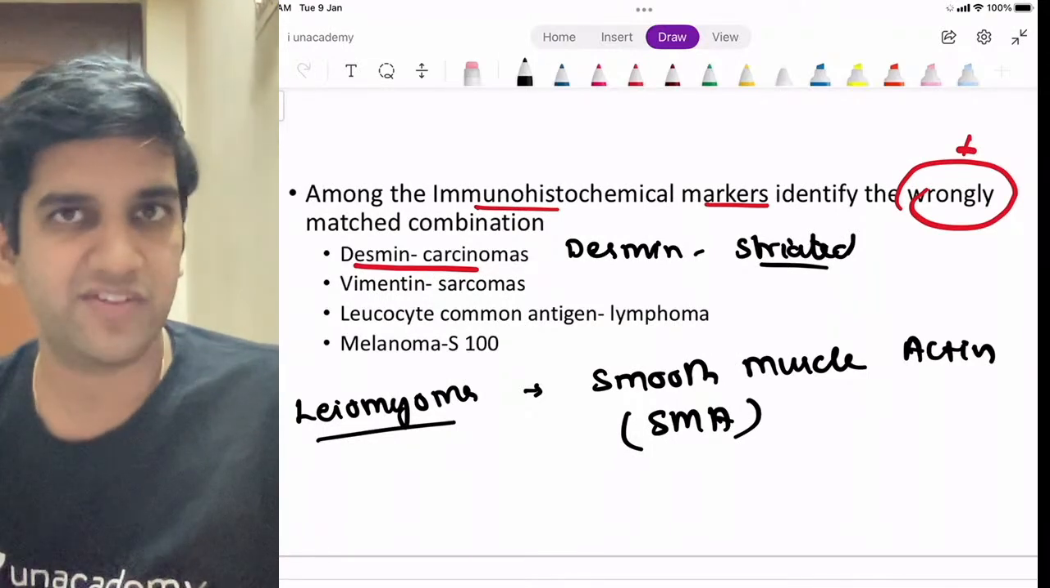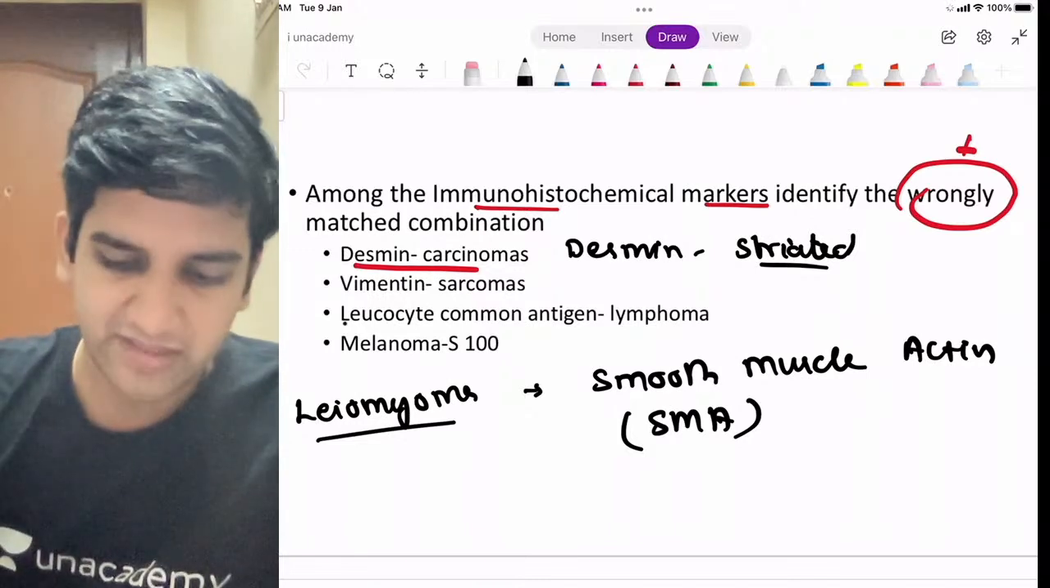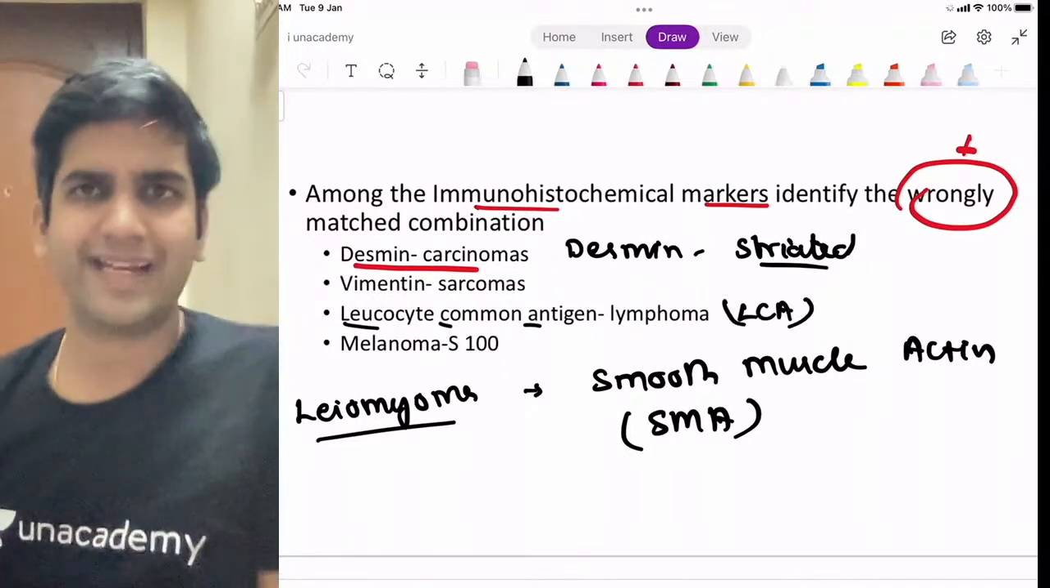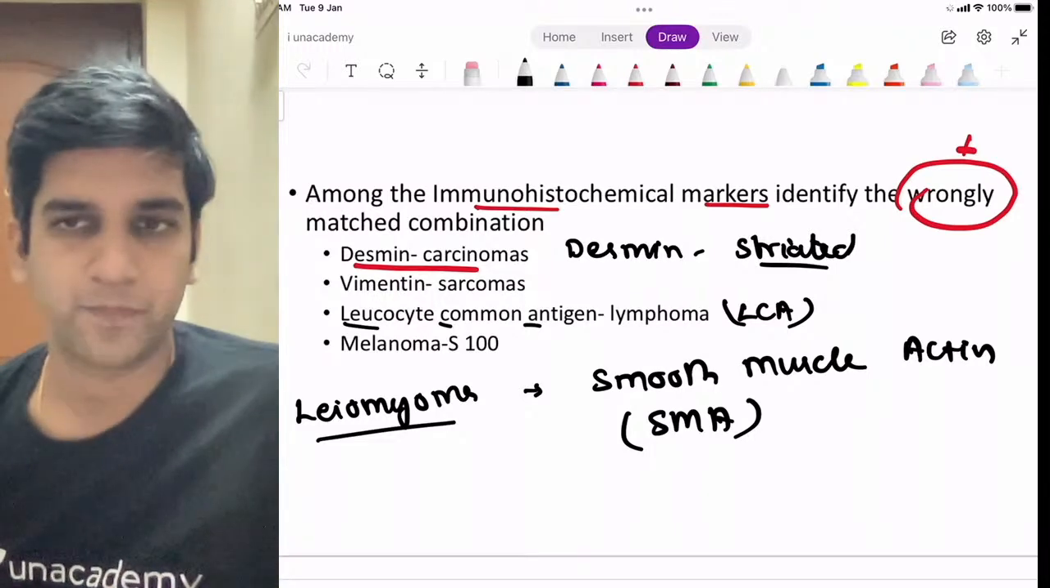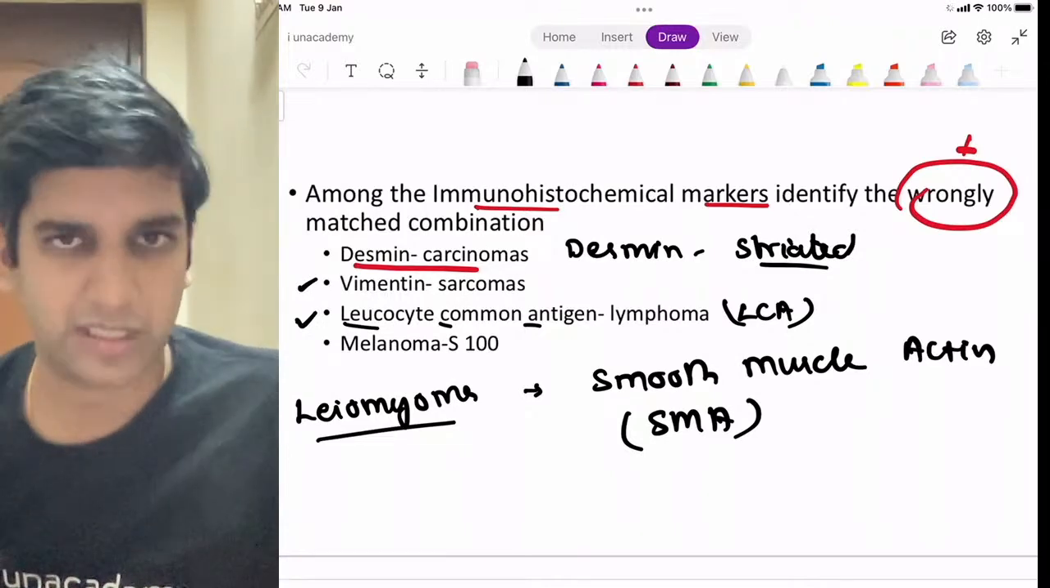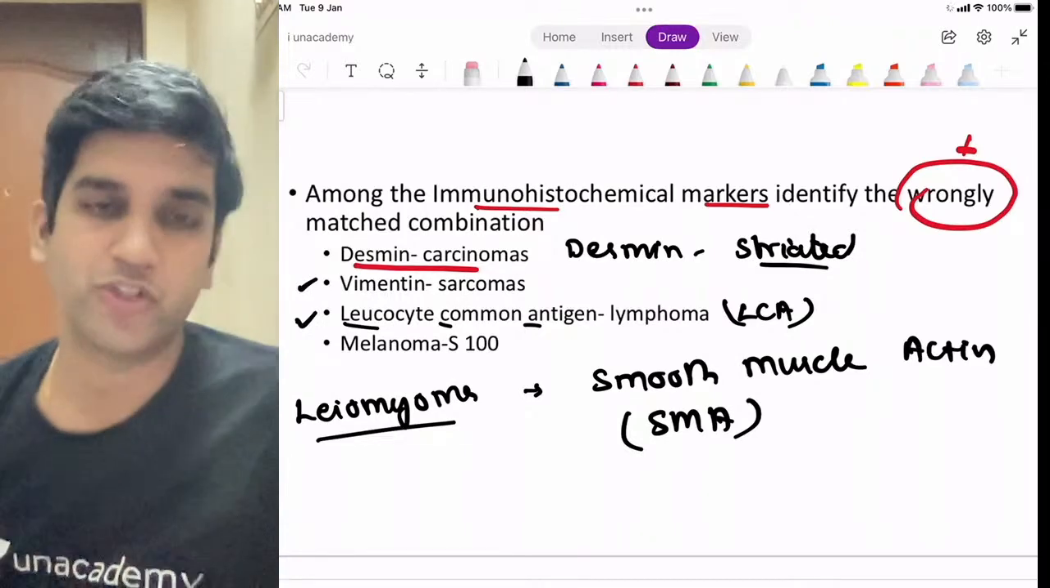Can I say lymphoma is definitely a tumor from leukocyte? The LCA should be positive, right? LCA is leukocyte common antigen. It has to be positive in lymphoma for sure, right? Okay, so that statement is right. Vimentin is definitely a marker of sarcoma. Yes, CD45 is the other name for leukocyte common antigen, right?